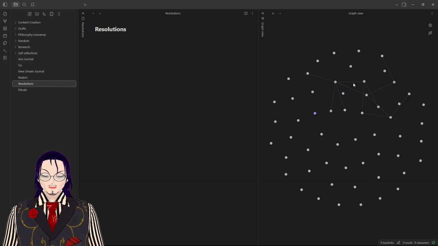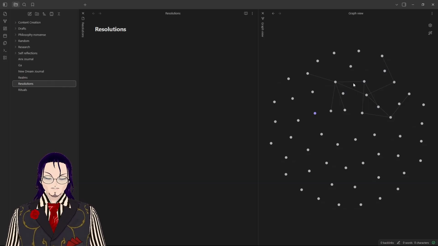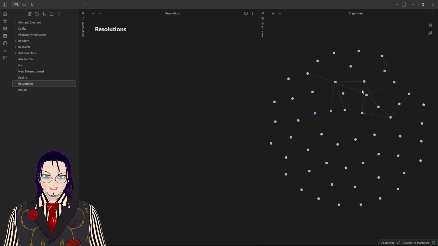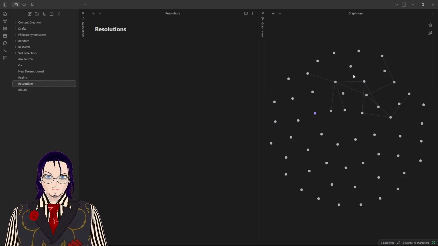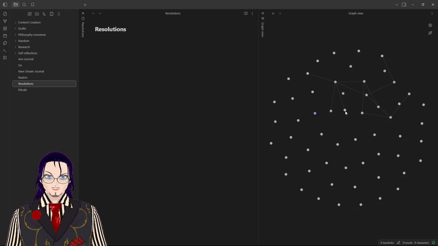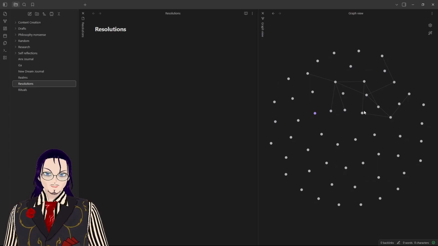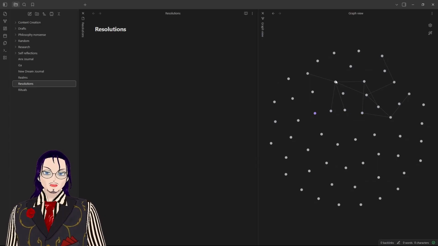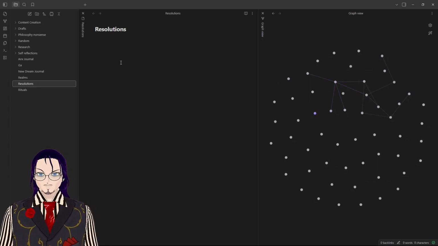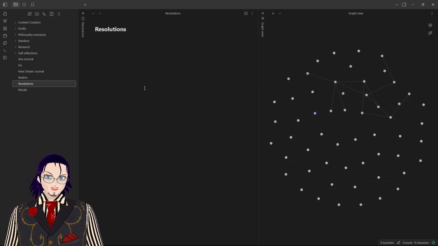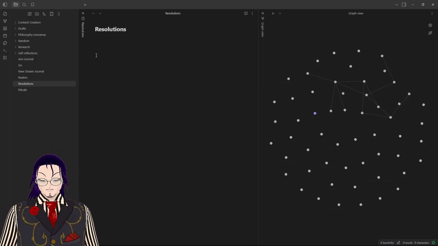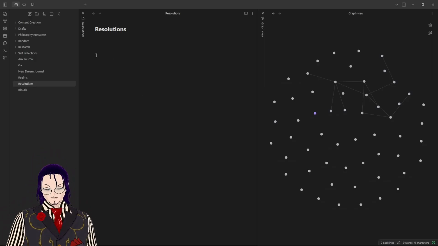Because it requires certain tag words or something, I think, to pop up for it to give me the prompt to do it. But I want to do connections without having to do that, because not everything needs to connect in through a prompt word. And there are some things that it has connected that I'm like, wait, no, this shouldn't be connected in here. Oh, I think I removed it. Okay, yeah, there was something else that was connected in there that shouldn't have been, but I think I've removed it. Okay. Let's get into the actual resolutions.